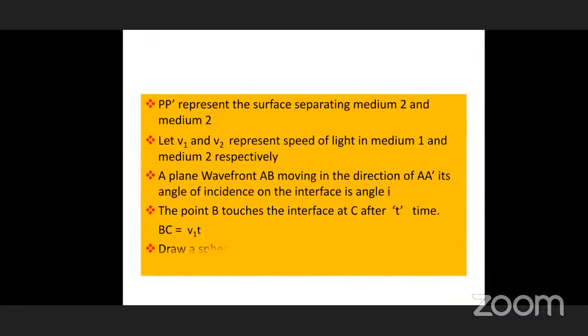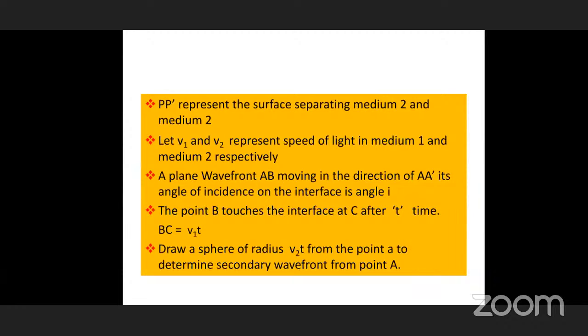So let us see what we have discussed. PP dash represents the surface separating medium 1 and 2. Let V1 and V2 represent the speed of light in medium 1 and 2. A plane wavefront AB is moving in the direction of AA dash. Its angle of incidence on the interface is angle I. The point B touches the surface at C after time t, and BC is equal to V1t. Draw a sphere of radius V2t from the point A to determine the secondary wave from A, as we have discussed.